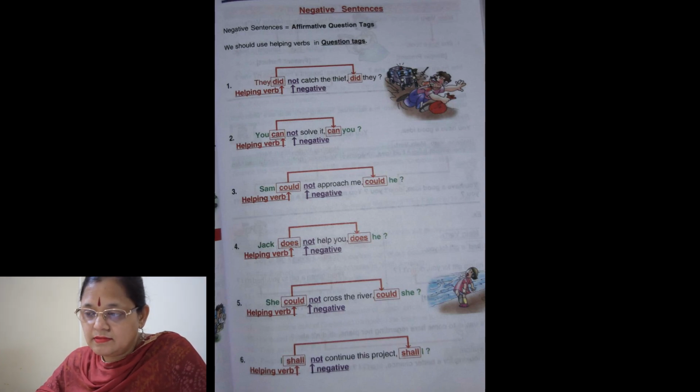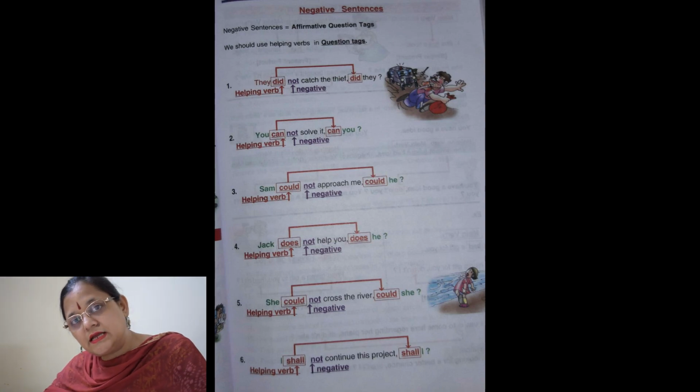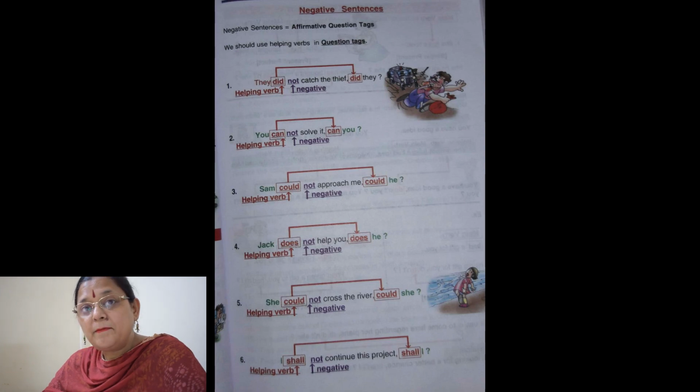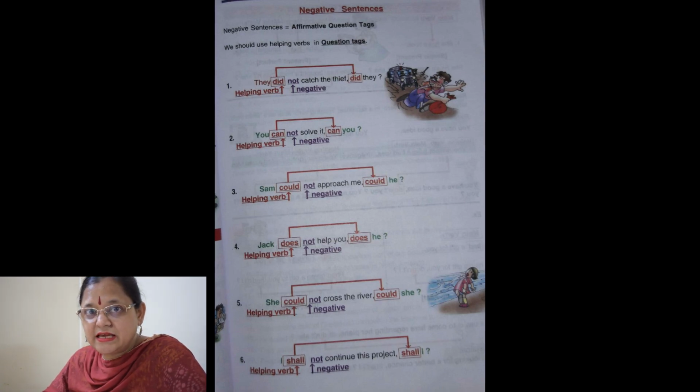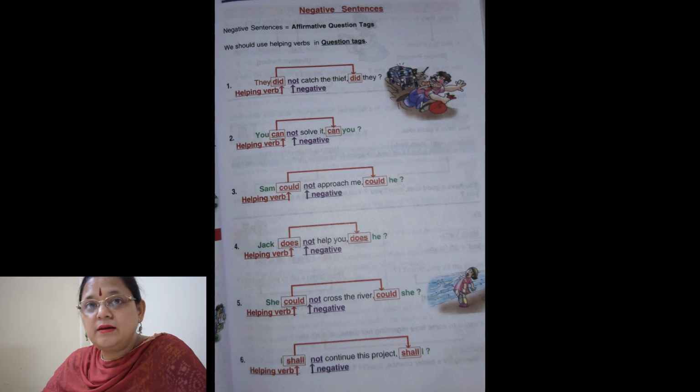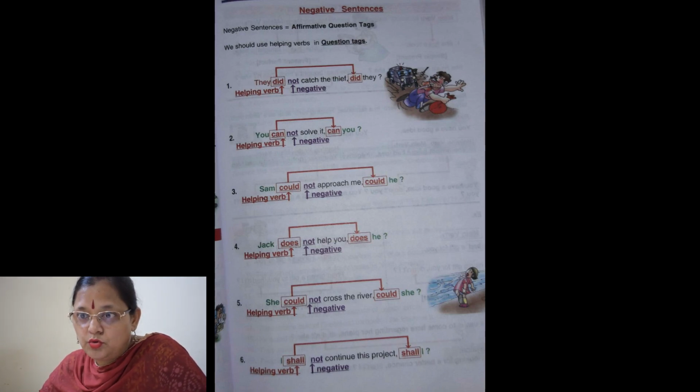Does he? Okay, and if the sentence is positive, like, you have passed the examination. This is an affirmative or positive sentence. Okay, so what is the second word here? Have. So have will become haven't you. The question tag will be haven't you. In this way you can find out the correct question tag, which question tag you have to fill.